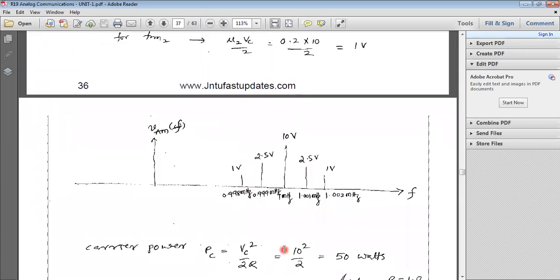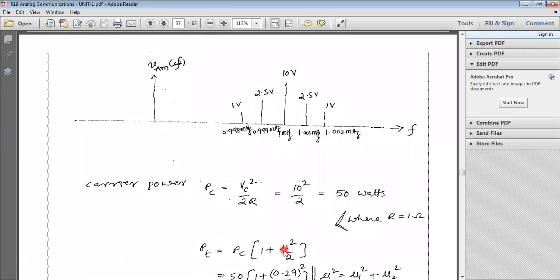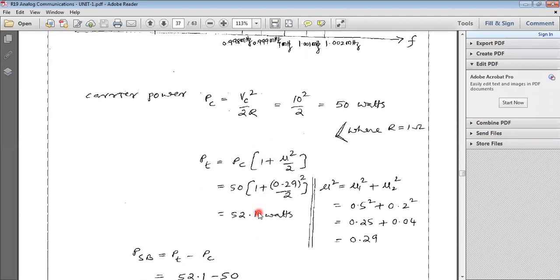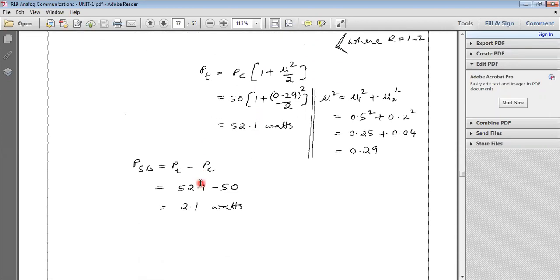After that, you simply calculate carrier power. You know the relation: PC equal to VC square by 2R. Already you know the values of VC and R. Here R equal to 1 ohm. So calculate carrier power. After that you calculate total power, and from that you calculate sideband power.